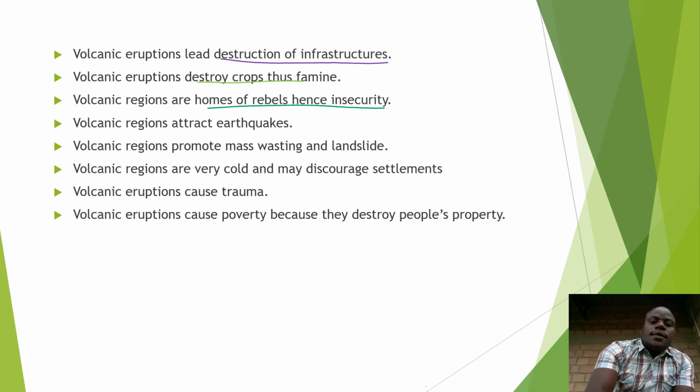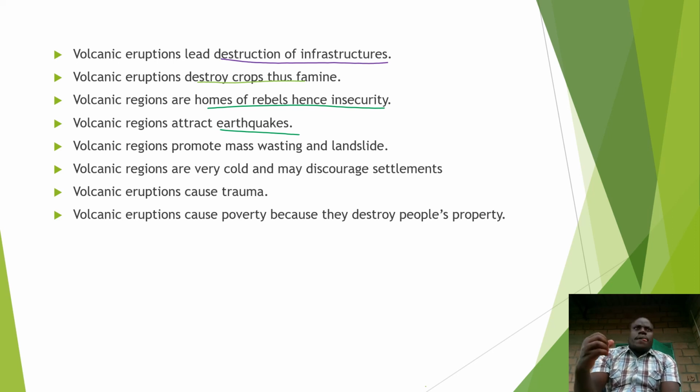Next, volcanic regions attract earthquakes because when eruptions are taking place, there is what we call rock displacement. And when rocks are being displaced, they cause earthquakes.